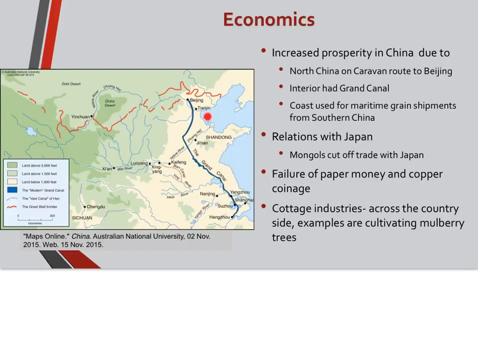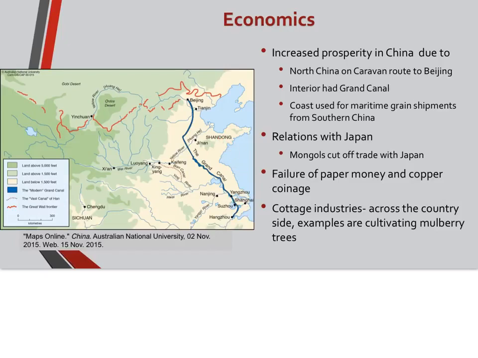Also, along the coast, which is still, by the way, very important today, it's used for maritime, which means sailing, grain shipments from southern China. So they were also shipping grain back and forth.